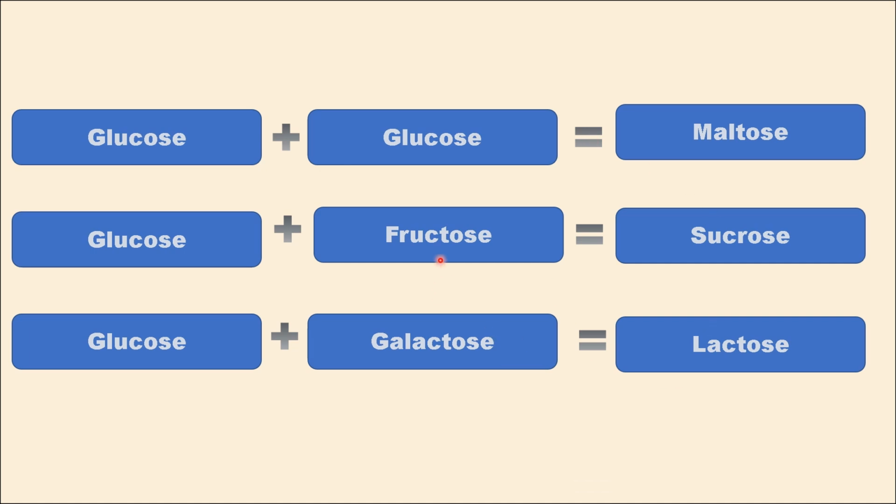There are many questions that repeatedly test your understanding of how specific disaccharides are formed. When two glucose molecules combine, they form maltose. Glucose pairs with fructose, it produces sucrose. When glucose joins with galactose, they form lactose. So make sure you are familiar with these combinations as they are key concepts that often come up in exams. First, let's take a look at some questions related to the formation of these disaccharides.